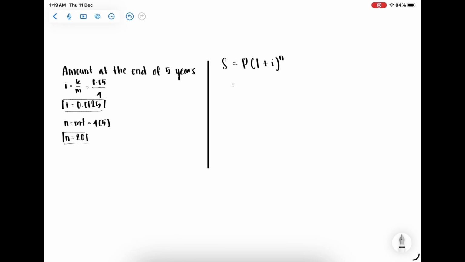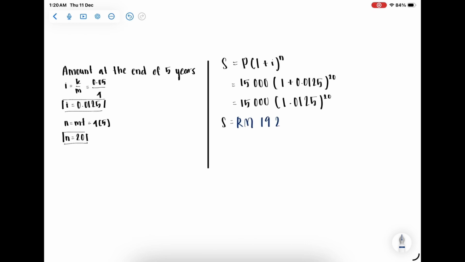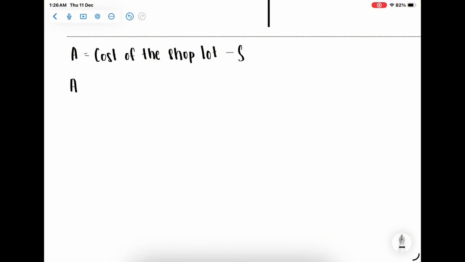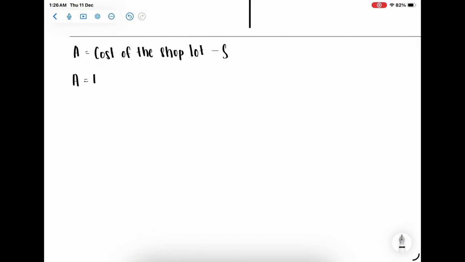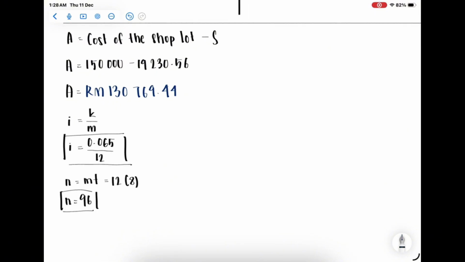Using the future value equation of compound interest, S equals 15,000 open bracket 1 plus 0.0125 close bracket to the power of 20. We're going to solve all this together. The answer for the future value is RM90,230.56. Next, we have to find A. So A equals the cost of the shop lot minus S. A equals 150,000 minus 19,230.56. The answer for A is RM130,769.44.